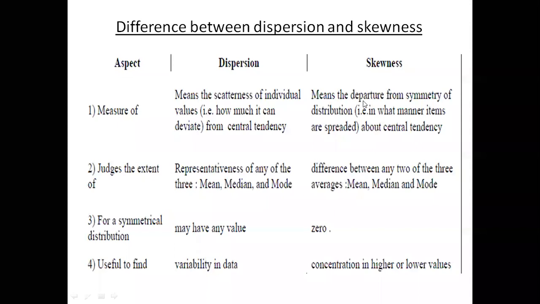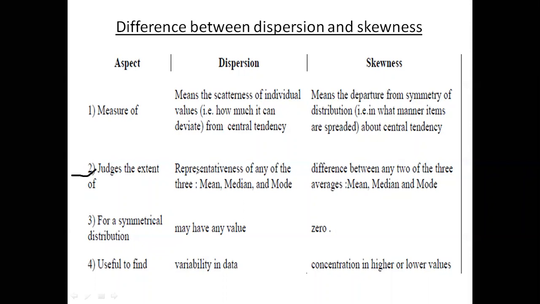And in terms of skewness, it means the departure from the symmetricity of distribution. That is, in what manner the items are spread, symmetric or non-symmetric, about the central tendency. And how can we represent them? Dispersion can be represented using any of the three: mean, median, and mode. Similarly for skewness, you have to find the calculation using any two. After getting the formula, you can get the meaning of this.